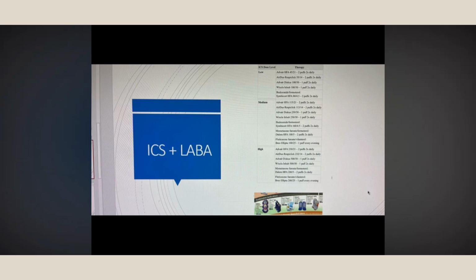Whatever inhaler they are using, they have to use the correct technique, because if even one puff doesn't give them relief, they are going to repeat it, which is not recommended or good for the patients.